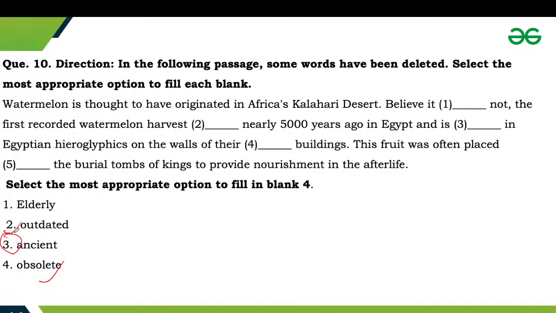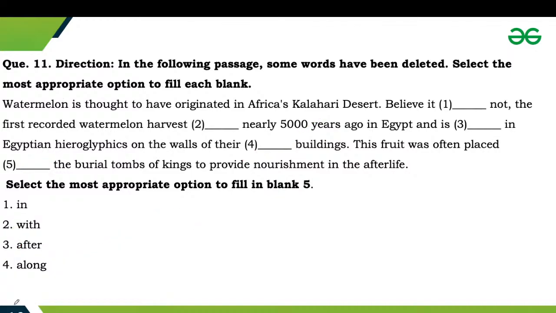So elderly means to refer to people or living things. Outdated is referring to that carvings are an important part of history till date. Obsolete is referring to that carvings are not useless. So we will prefer ancient here. So third will be the correct answer.